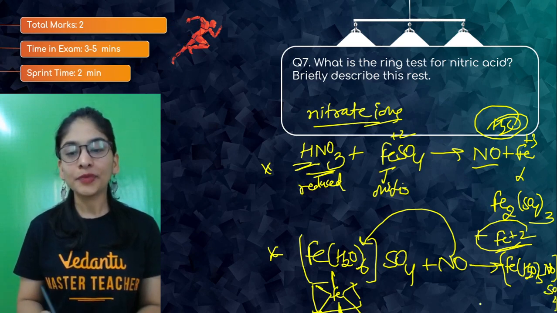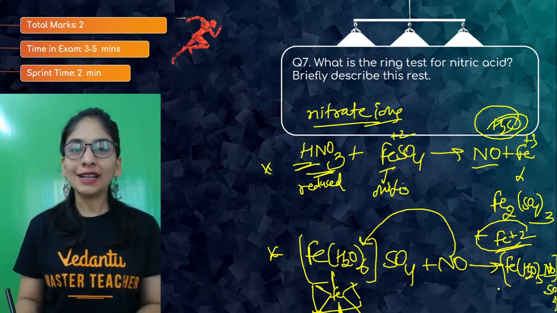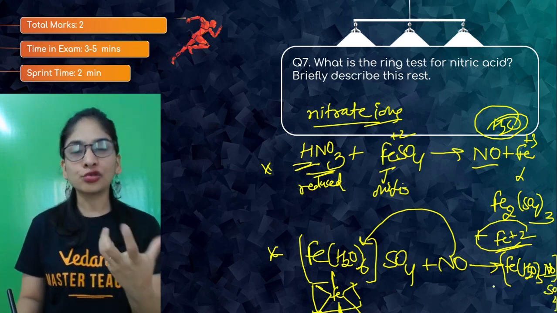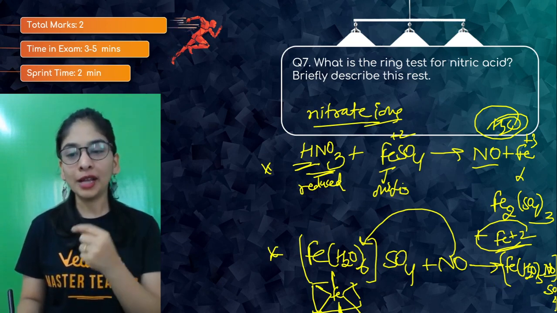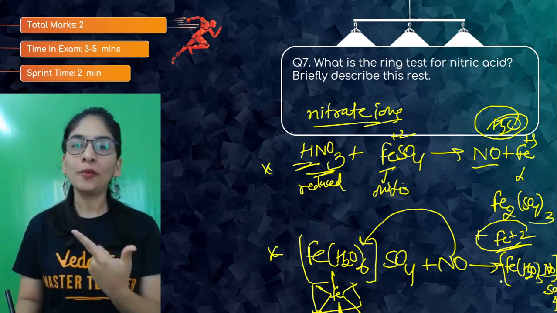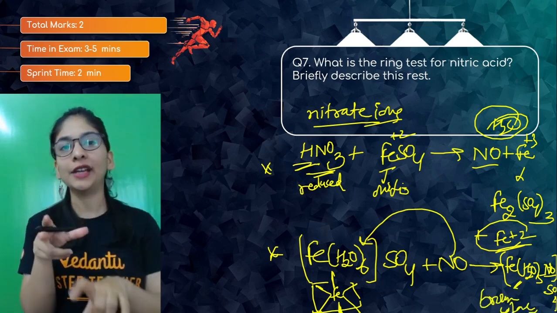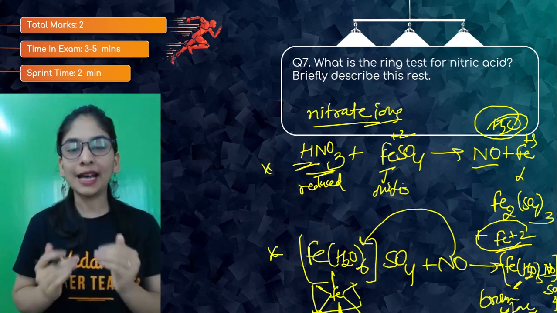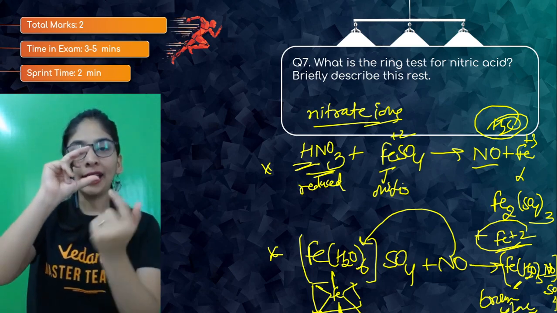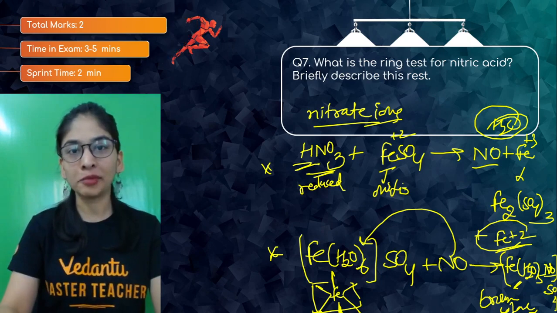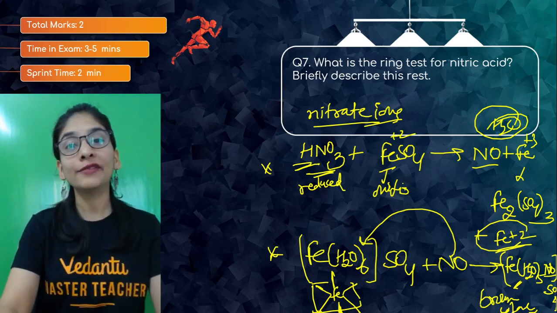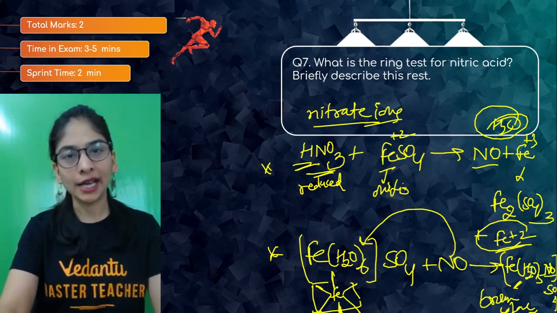Okay, SO4. So we got a product called, some say nitroso, some say nitrosyl, NO group, nitrosyl pentaaqua iron sulfate. This is a substance that gives a brown color ring in that sulfuric acid that we had put, because that's high density, that will settle down, this mixture will be upward, and in between that you will get a brown color ring. That test is only for nitric acid, nitrate ion basically.